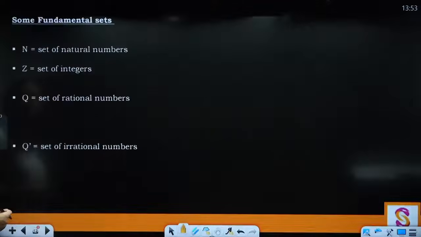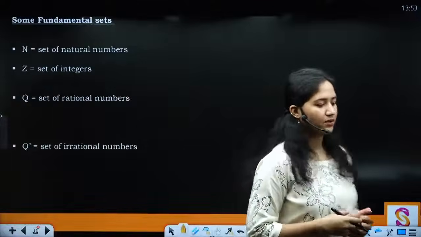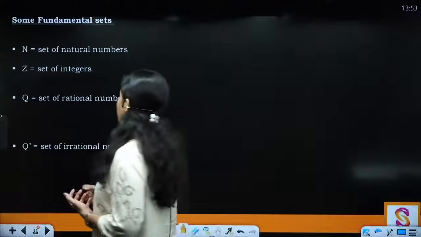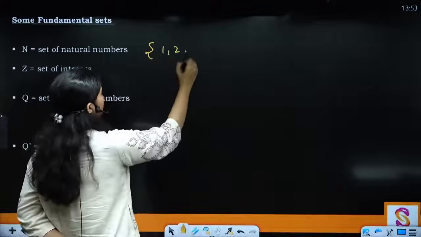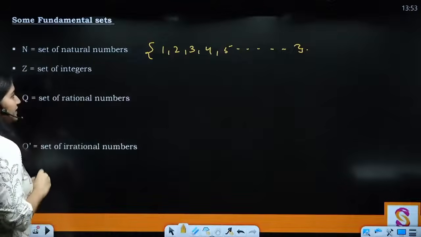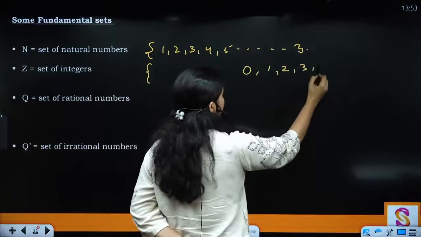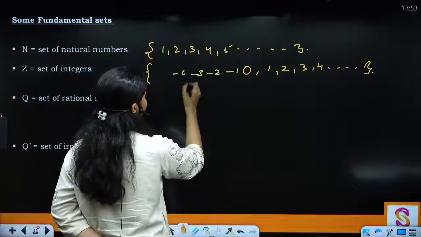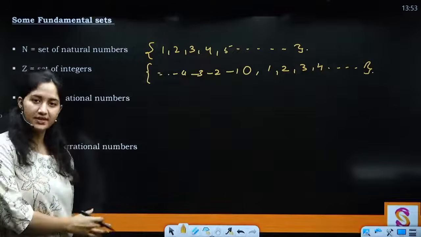Clear? Then you have some fundamental sets. Now what are the fundamental sets? They are, I would say, some basic sets, some obvious sets that you should know, right? So what is the set of natural numbers? You skip 0 and you start with 1 2 3 4 5 and so on. Then you have the set of integers. So what you're supposed to do is include 0, then take all the natural numbers and take the negative of all these numbers. So these are going to be the set of all positive and negative integers along with 0, right?